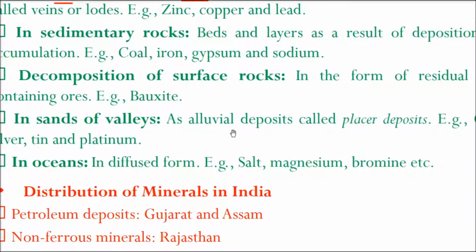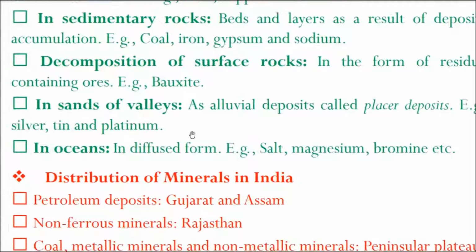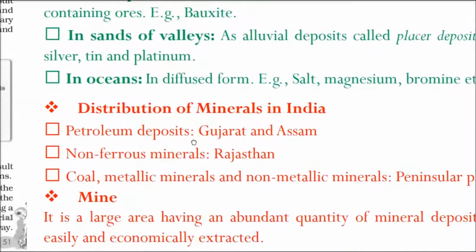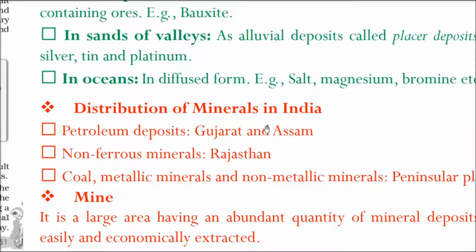Then in the sand of valleys, we especially find precious stones. So the alluvial deposits of different rivers, at the base of mountains, are called placer deposits. For example, precious metals like gold, silver, tin and platinum are found here. In the ocean also, we have different minerals in diffuse form, like salt, manganese and bromine.